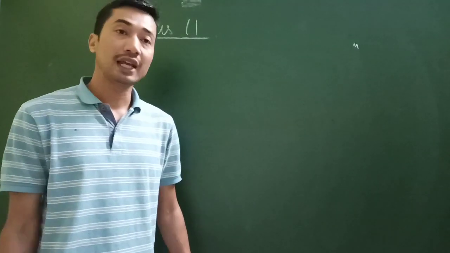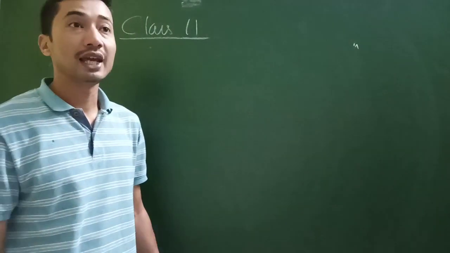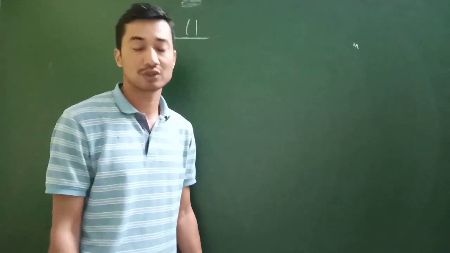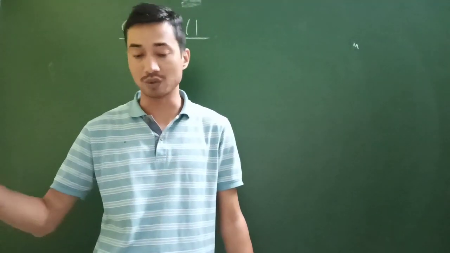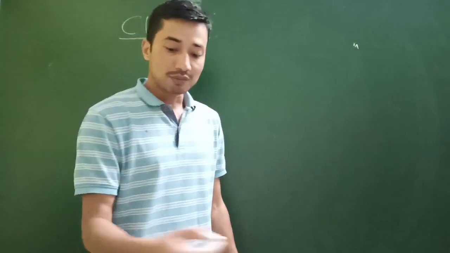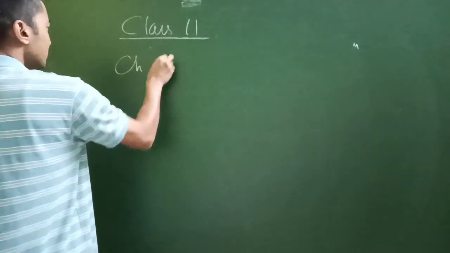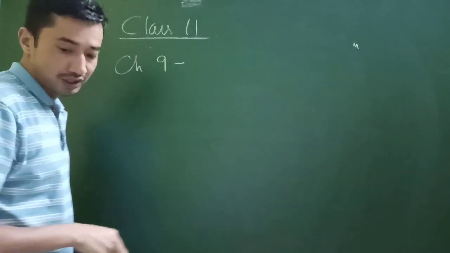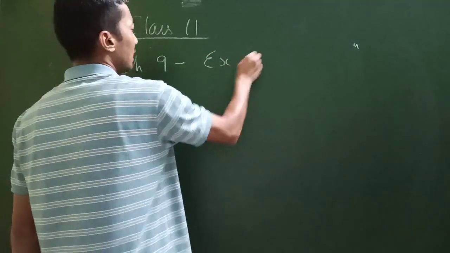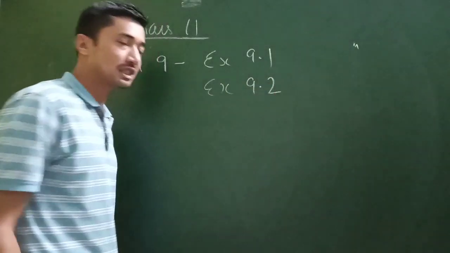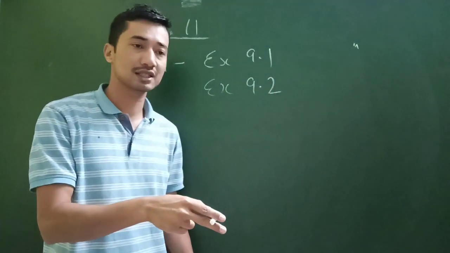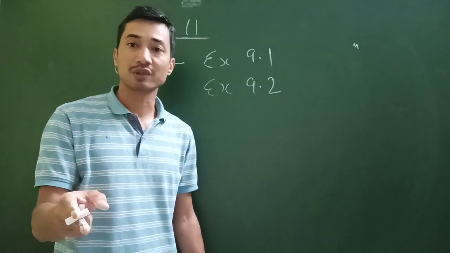And then of course chapter 8, that is binomial theorem. That you can completely delete. That chapter is excluded. All right. Chapter 9, sequence and series. You can delete exercise 9.1 and exercise 9.2, because these are topics which you have already studied in class 10, arithmetic progressions.